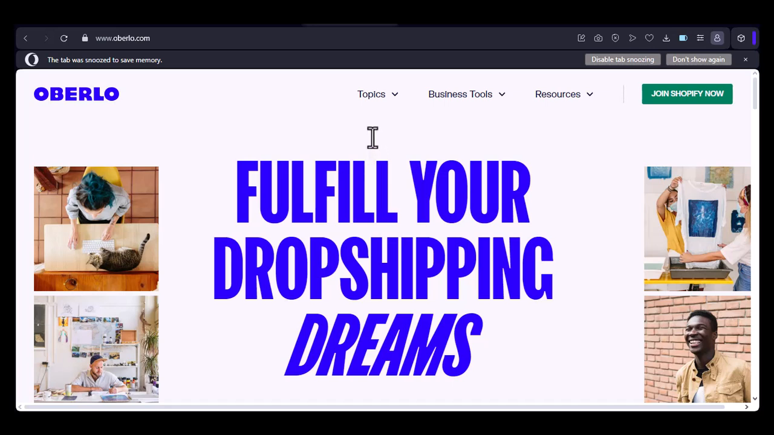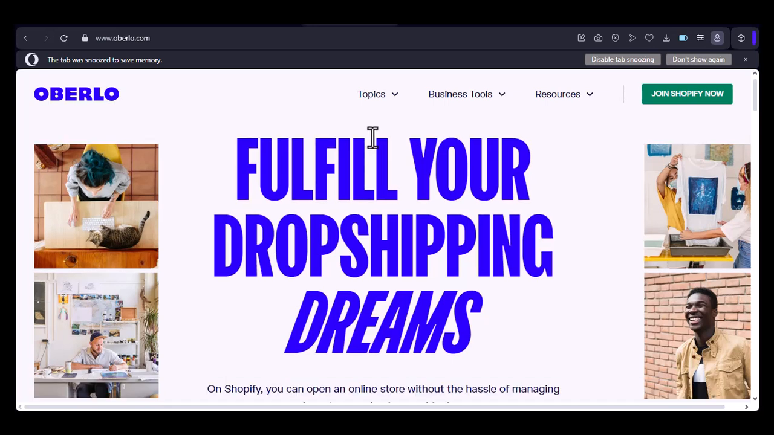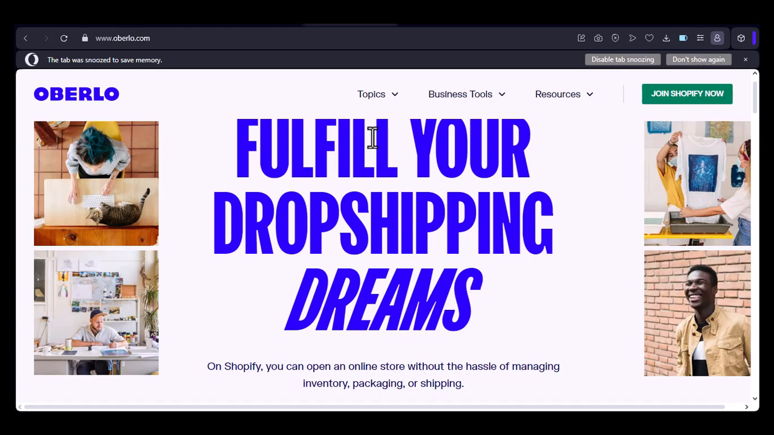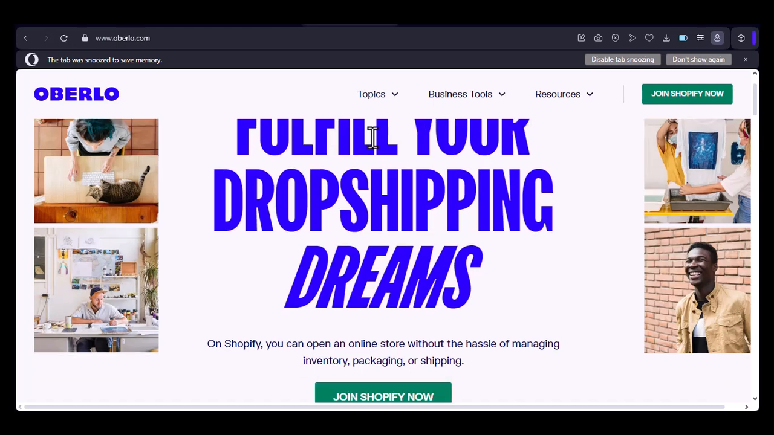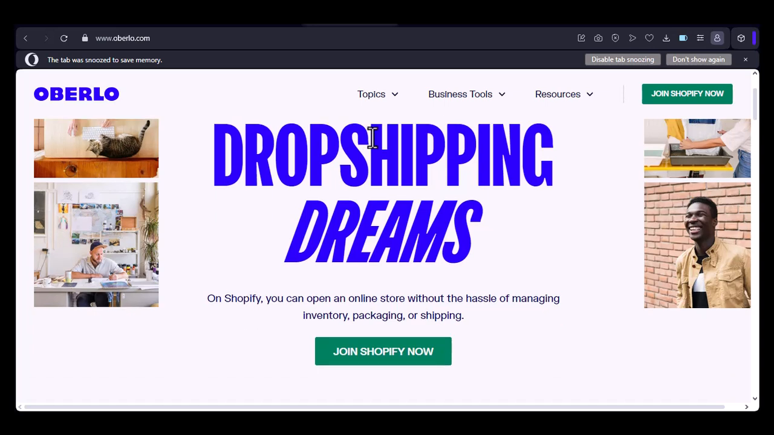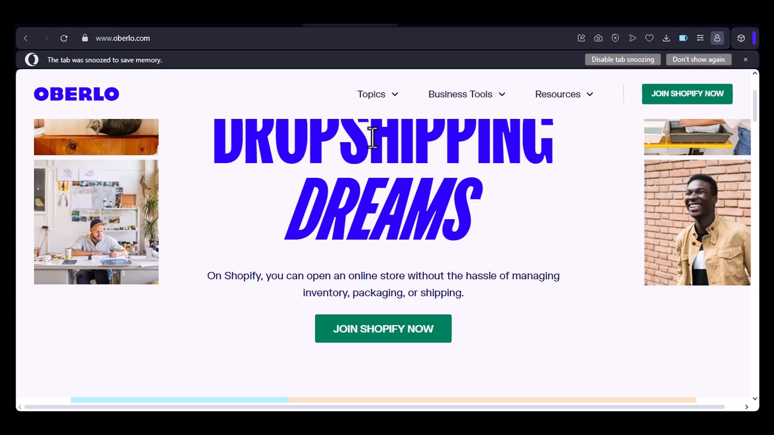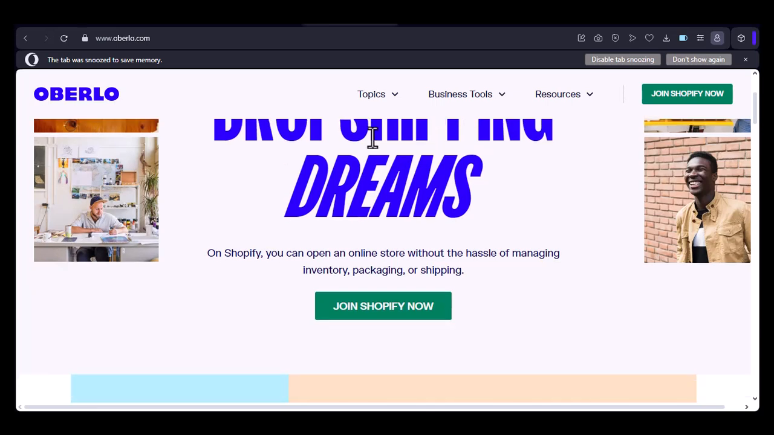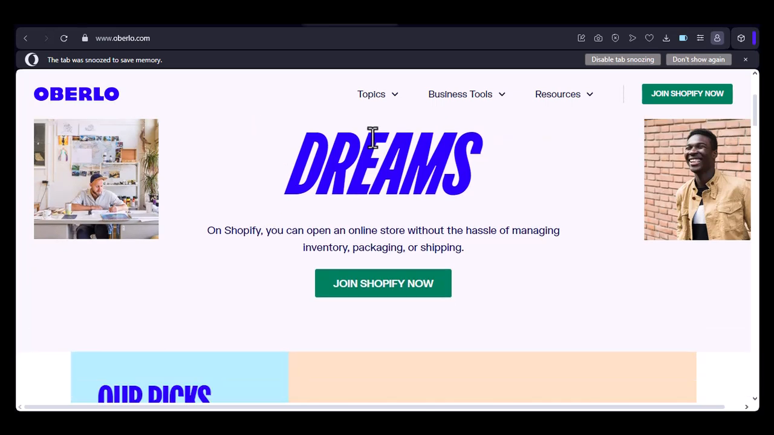Have you ever wondered why some online stores seem to have an endless supply of products, while others struggle to keep their shelves stocked? It's not just about luck. It's about the tools you choose. Today, we're diving into two popular options, Oberlo and Shopify. What's the difference and which one is right for your e-commerce business?